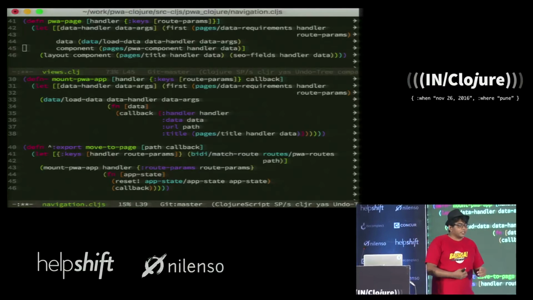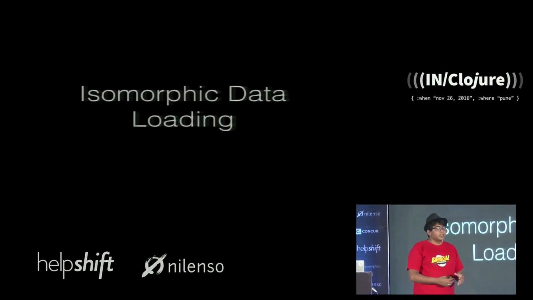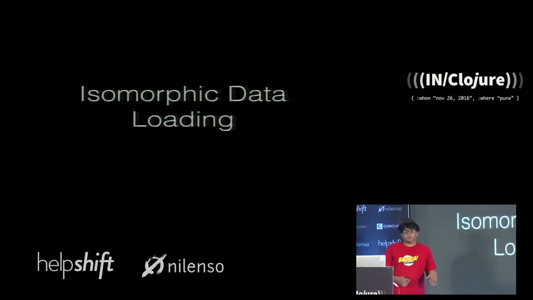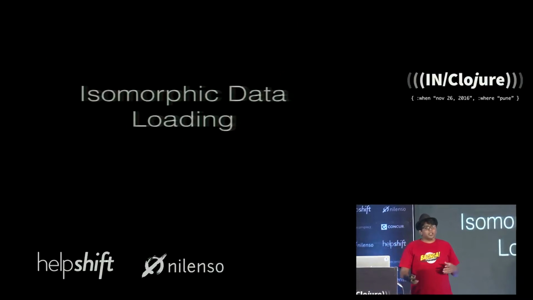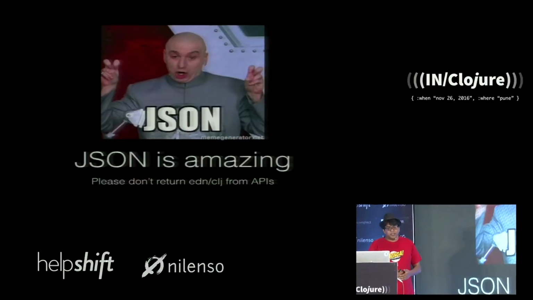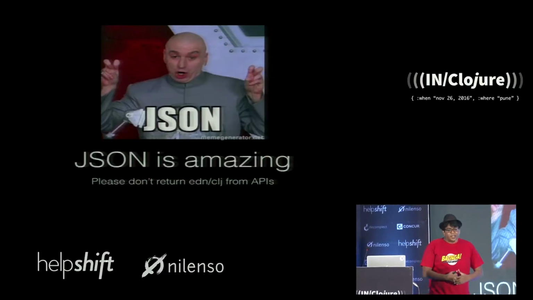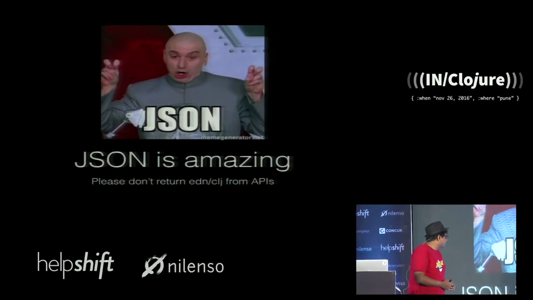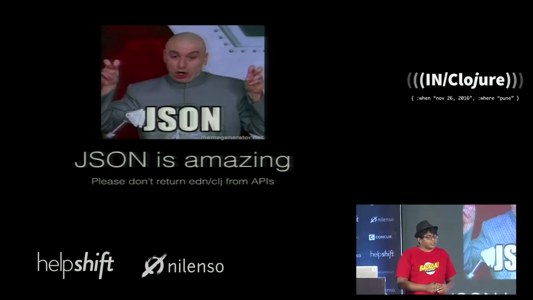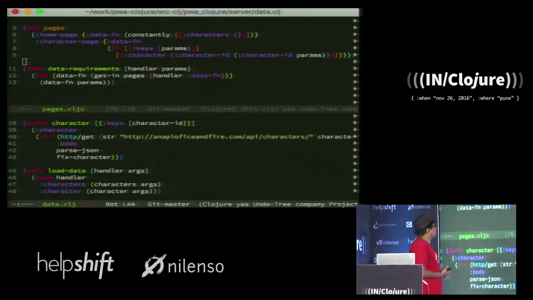And I'll talk about a lot of this later, but the first bit of the pseudocode I want to speak about is isomorphic data loading, right? How do I make sure that without too much duplication, my client understands what data it needs, and the server can provide this data to me, right? First of all, I just want to call out a caveat, that I'm using JSON everywhere. I've seen a lot of people doing Clojure and ClojureScript together and passing along EDN or CLJ on the wire. I would recommend against that to some extent, and maybe we could talk about that a little bit later.